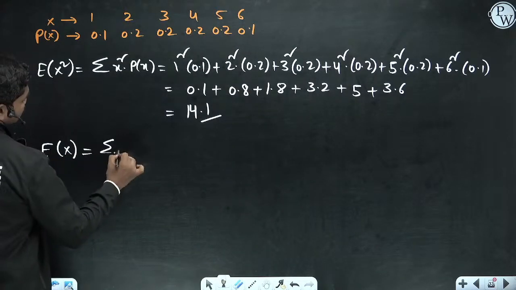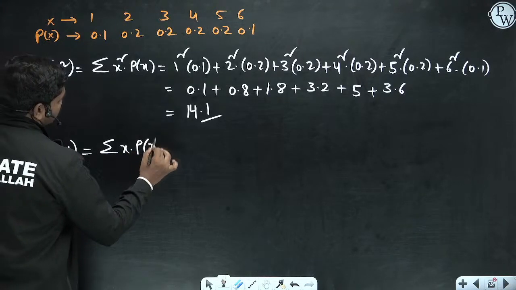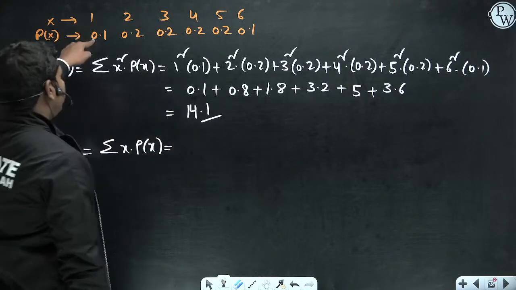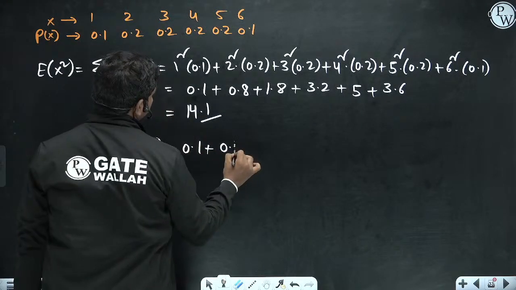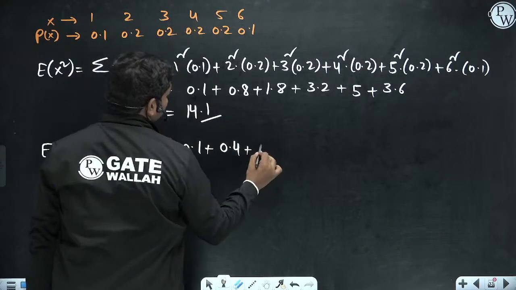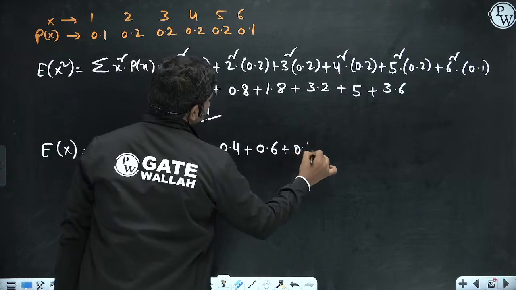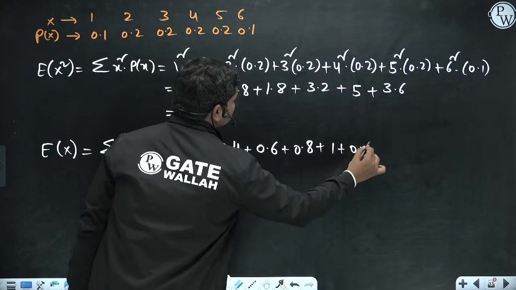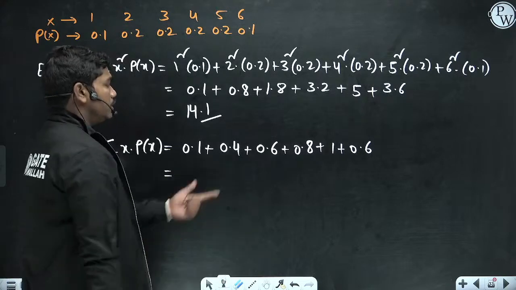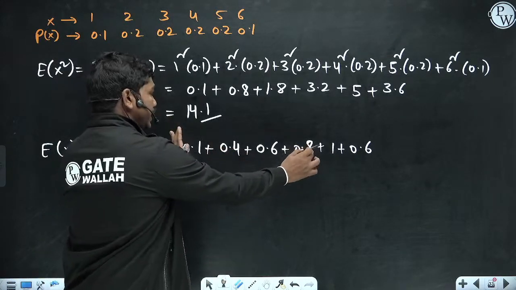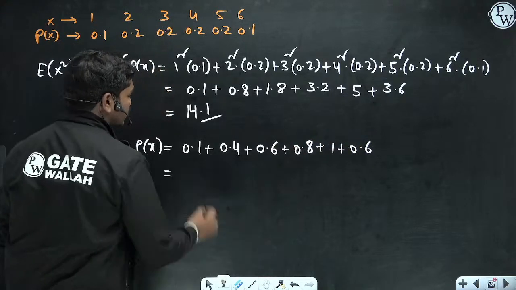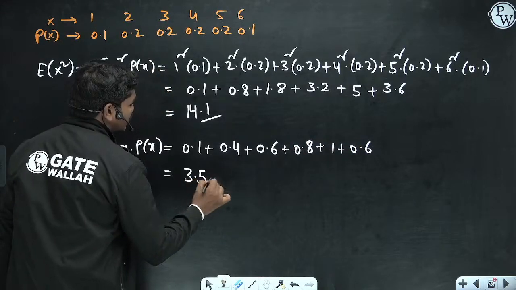Expectation of x is the sum of x into p of x. So 0.1 plus 0.4 plus 0.6 plus 0.8 plus 1 plus 0.6 gives 3.5. So the expectation is 3.5.